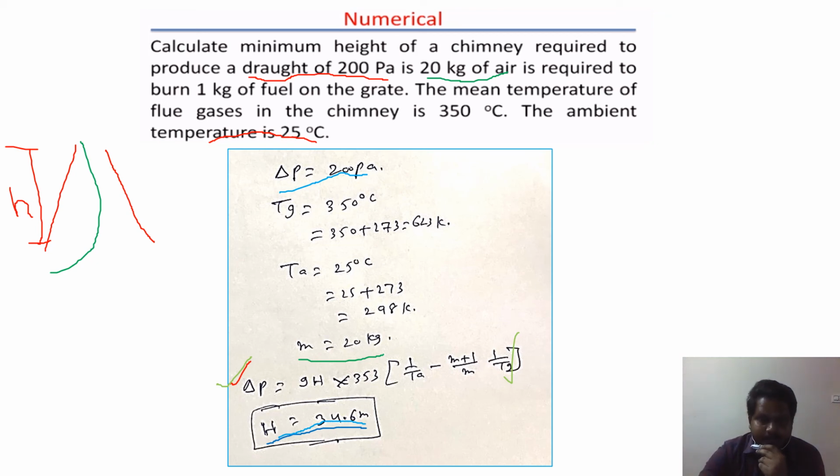So as we know that here this equation is only for natural circulation. Okay. When it is natural circulation, for draught 200 Pascal, we required a height of the chimney 34.6 meter, which is almost equal to the 10 or 11 storey building.